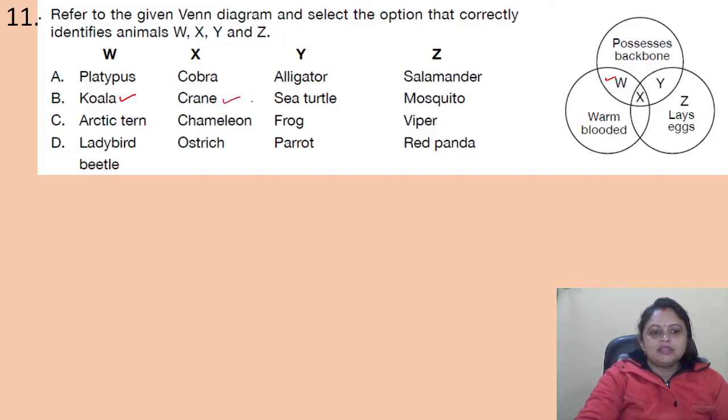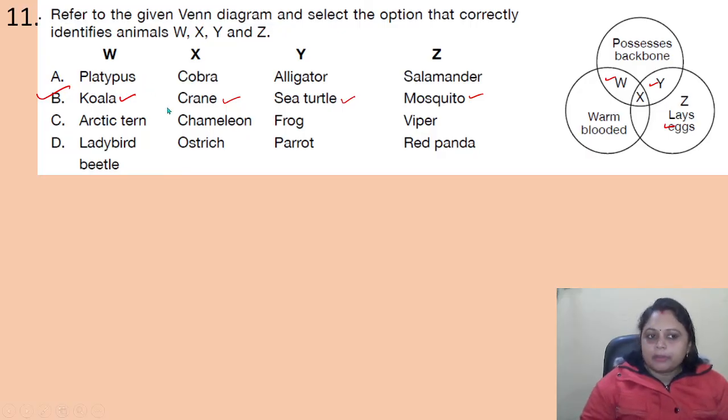So that is the crane. Next one is Y. Y possesses backbone and lays eggs. So it is the sea turtle. Then the last one, Z. It lays eggs only, and it is not warm-blooded and does not possess backbone. That is the mosquito. So here the correct answer is option B.